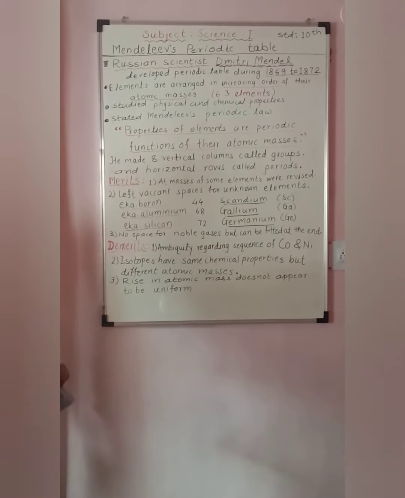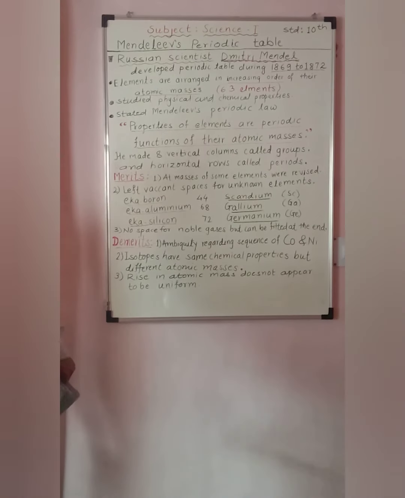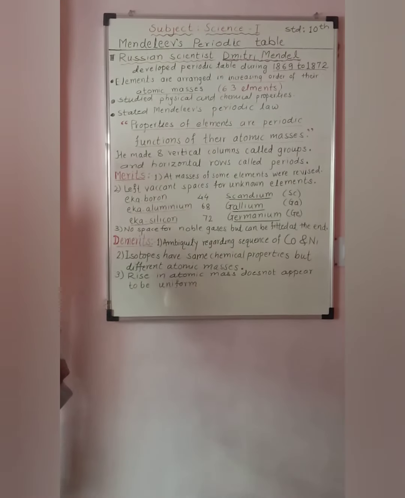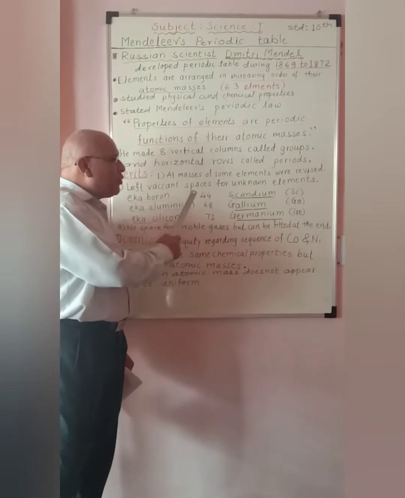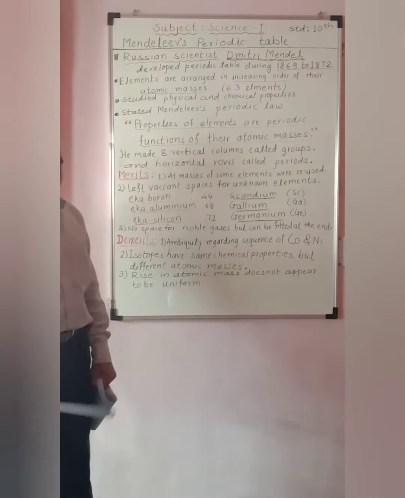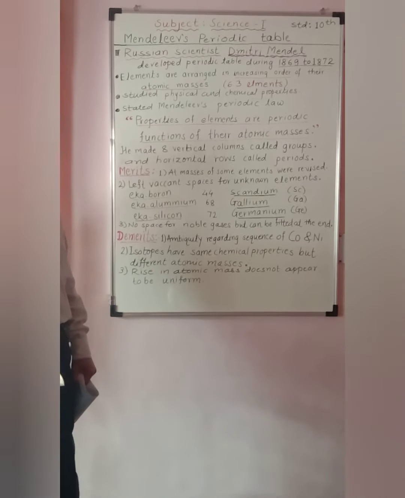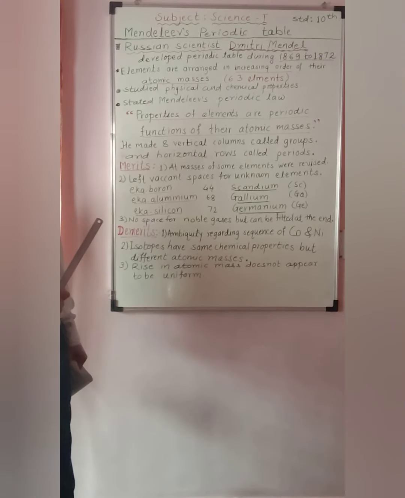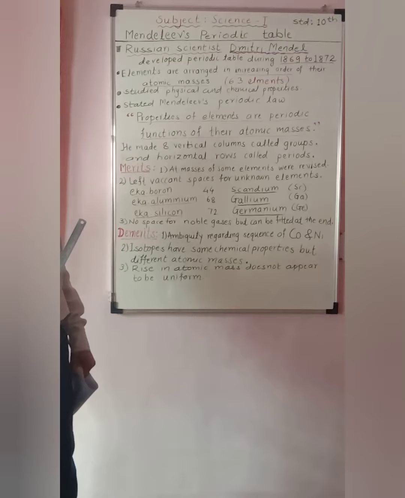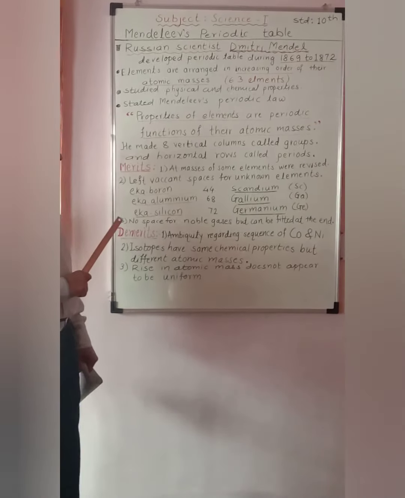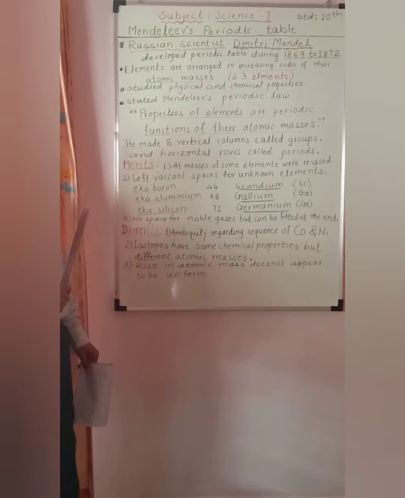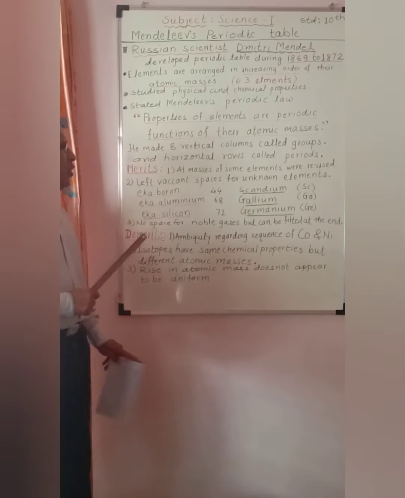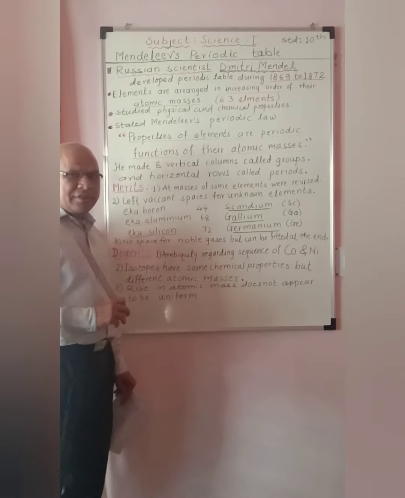Second one, Mendeleev has left certain vacant spaces for unknown elements. In the periodic table there were certain vacant spaces. He predicted the properties of certain elements, but he was unknown about their names.